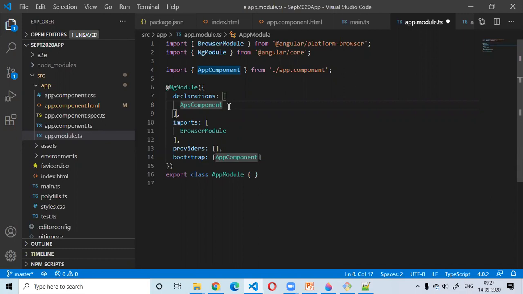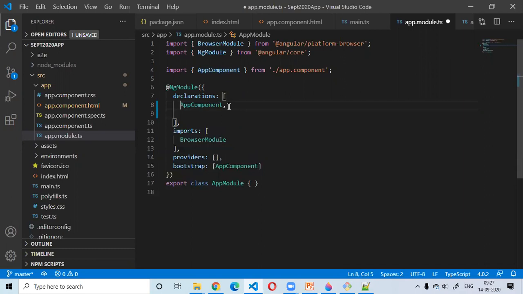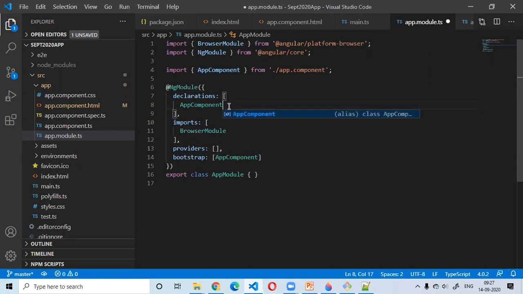So no matter whether it is the root component, the app component, or any other component, directive, or pipe you are creating, you have to add it under the declarations section in a module. Not just the root module, you can declare it under any module. Since we have only one module available in our application right now, any component, directive, or pipe I need to register, I need to register in the declarations section of that module. Okay, got my point? Any confusion so far?